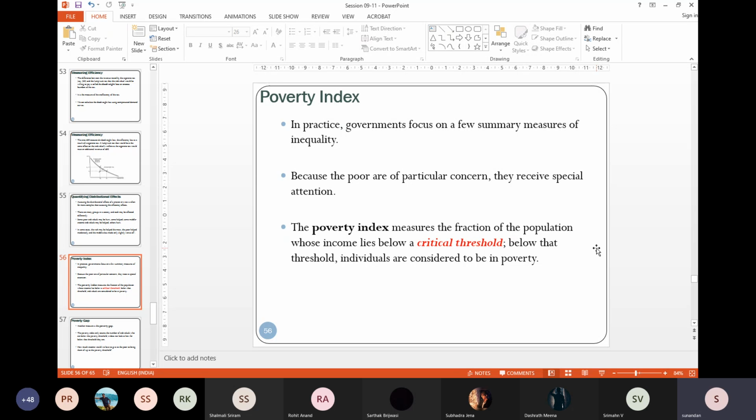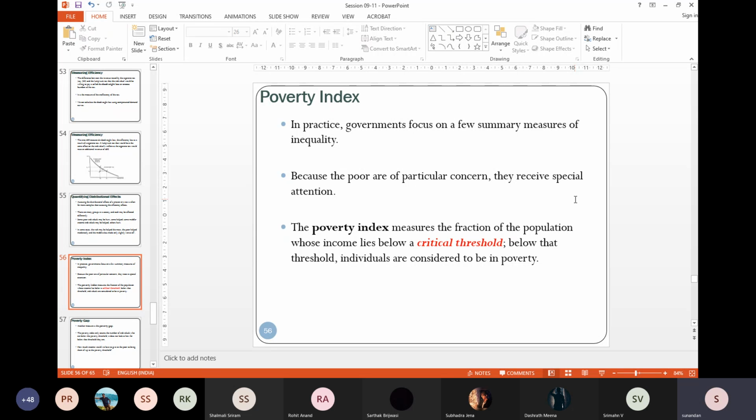So suppose from a nutritional perspective, you know this is the money you require to purchase food which will have a calorie equivalence of the minimum calorie requirement of a person. Right? And you have the money equivalent of that. So if someone is earning less than that, he's poor.